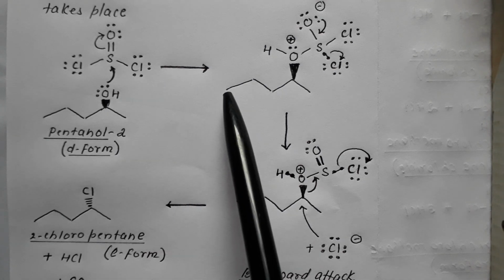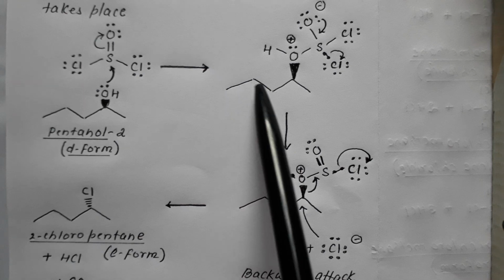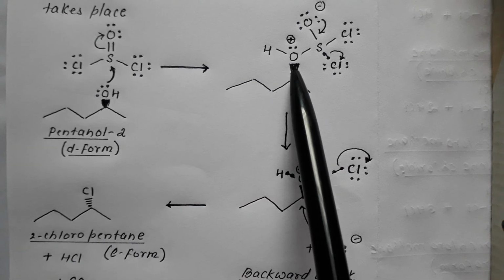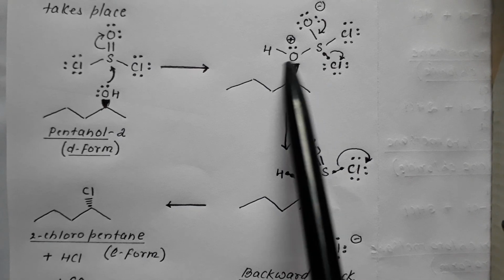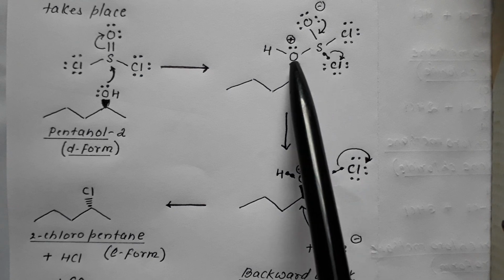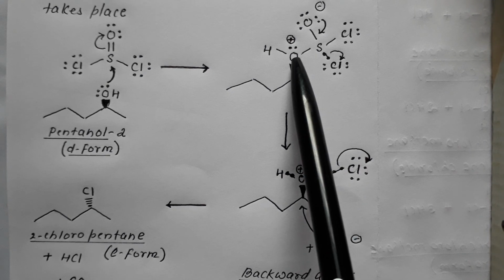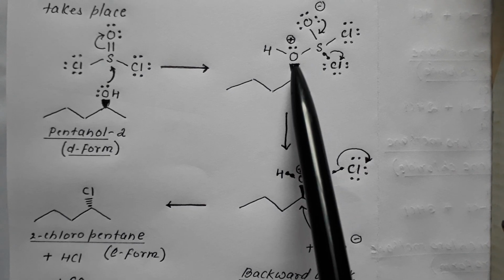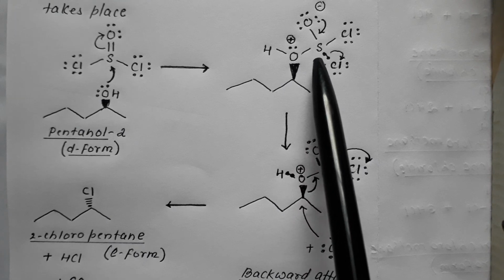So this alcohol attacks the sulfur through the oxygen end.